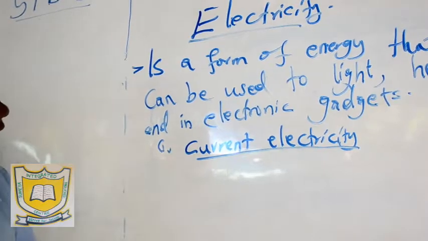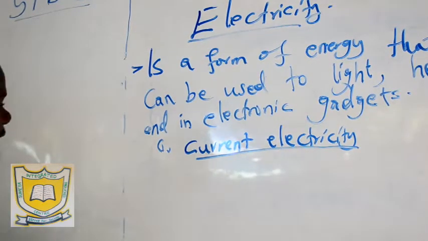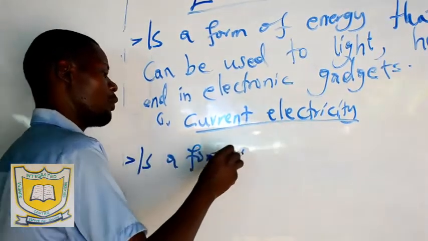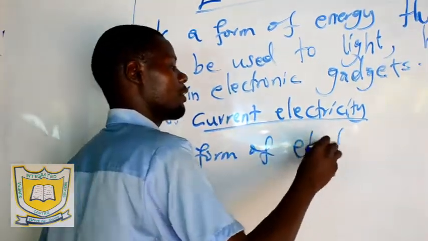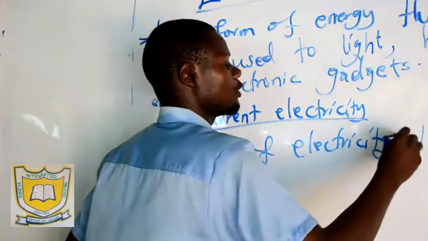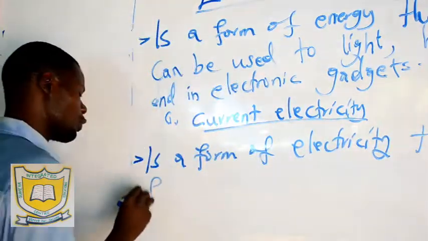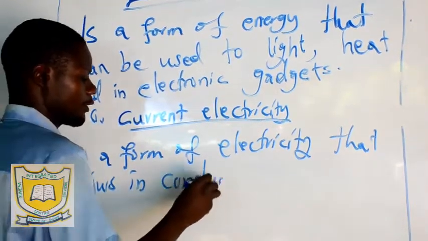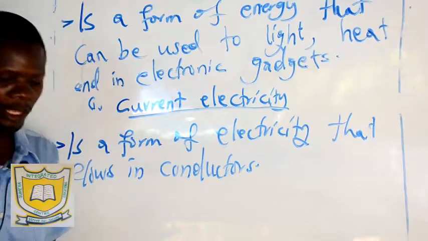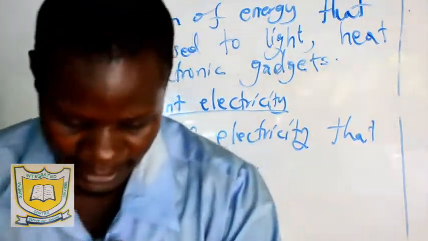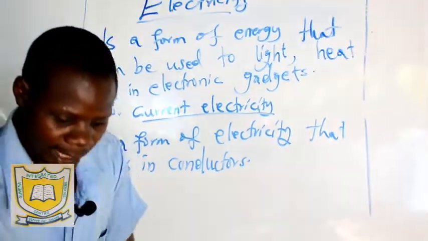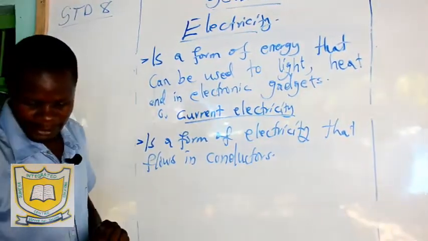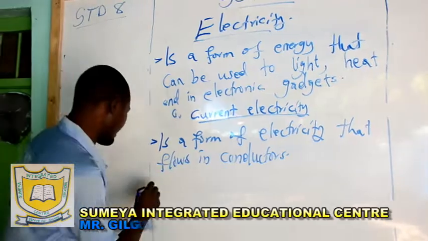It's a form of electricity that flows in conductors.